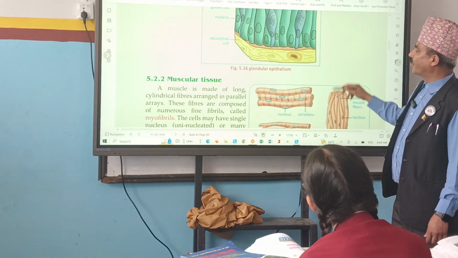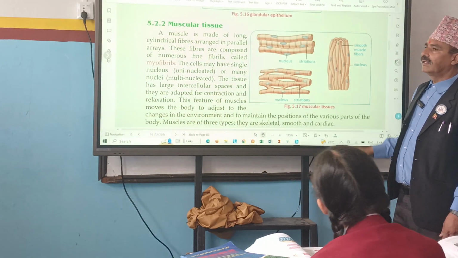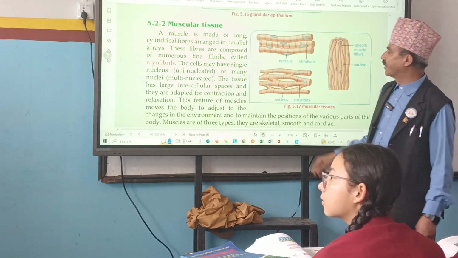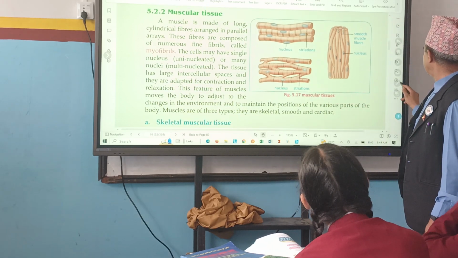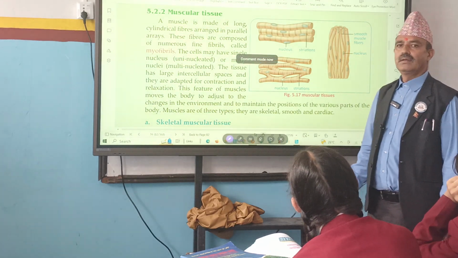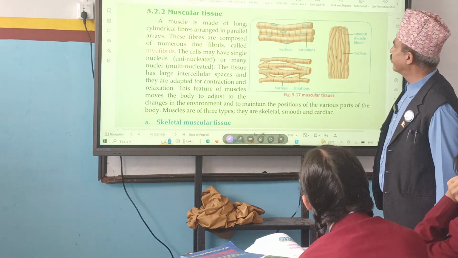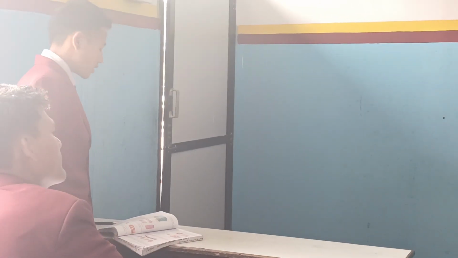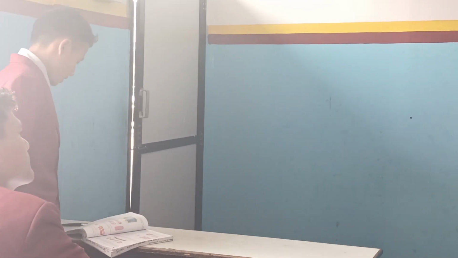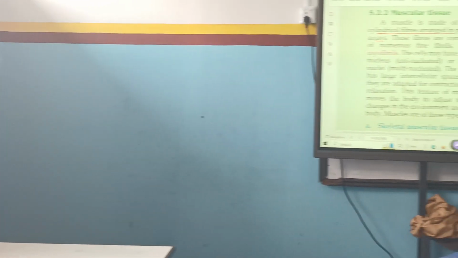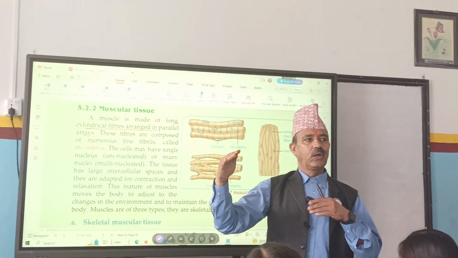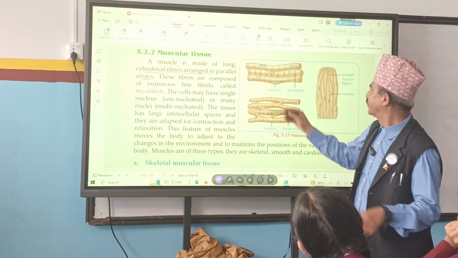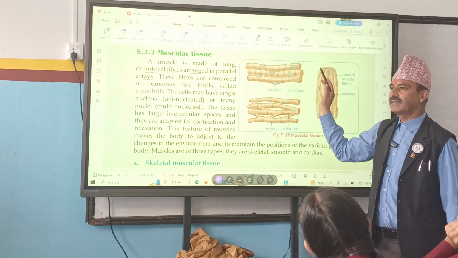Now it's the turn of group E. Where is group E? What are you going to tell about? Muscular tissue. Okay, muscular tissue. Tell me, Babu. So, muscular tissues contain fibers. Fibers, long thread-like structures. See, these are fibers, right?